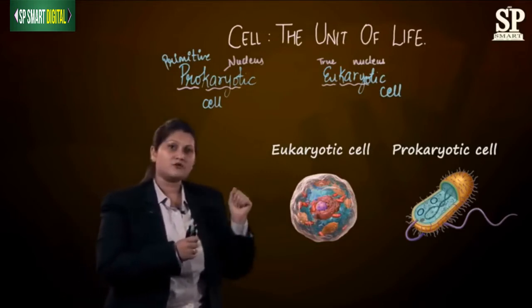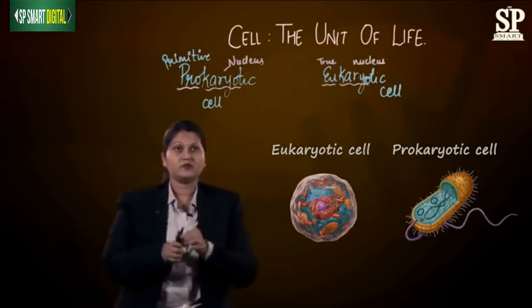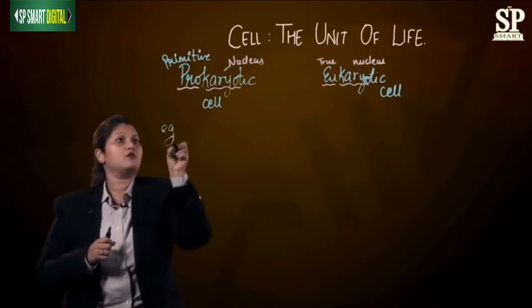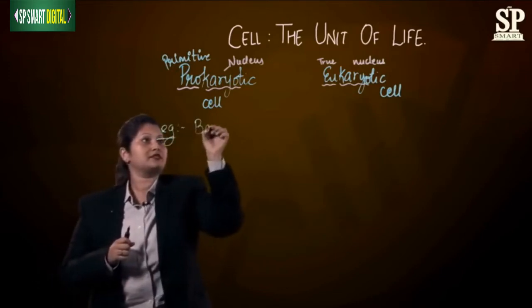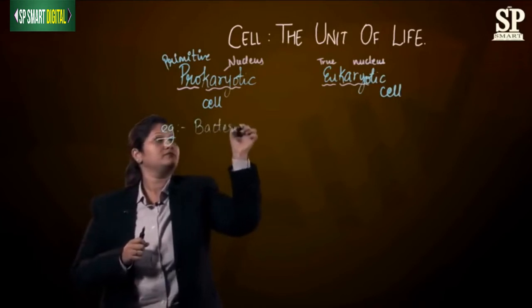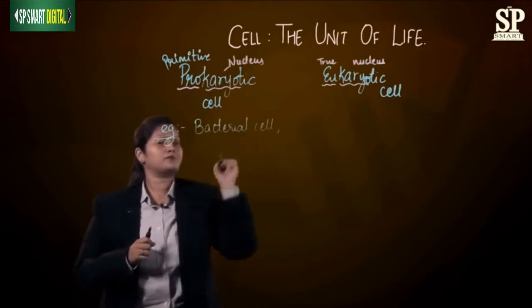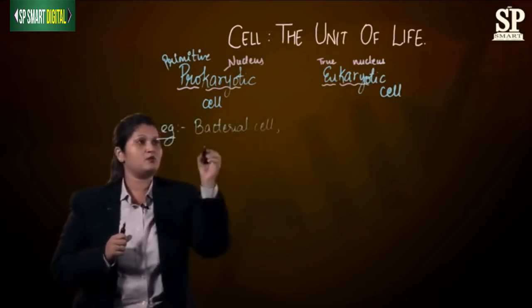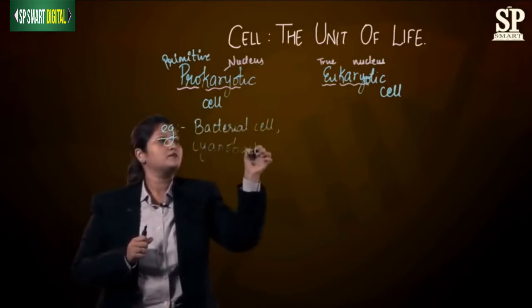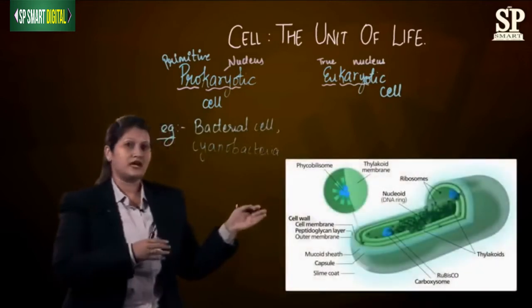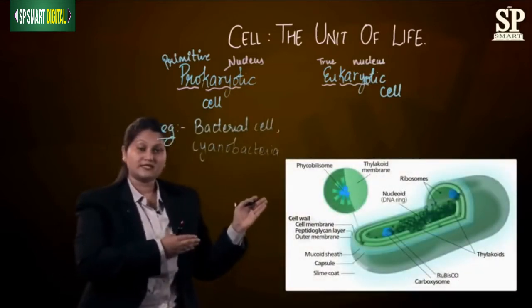Now let's list down a few examples of the same. So, example of a prokaryotic cell is bacterial cell. We also have one more example which we call as cyanobacteria. Now these cyanobacteria, these are blue-green cells.